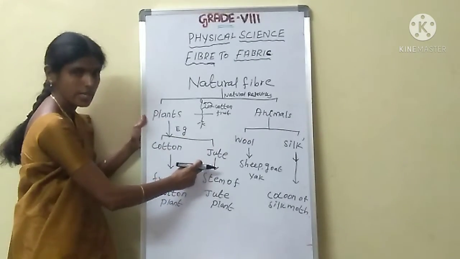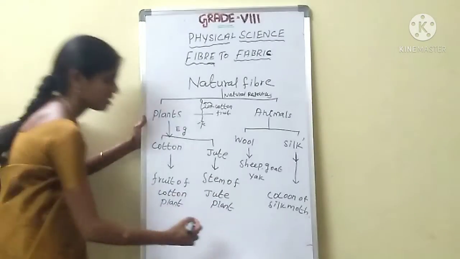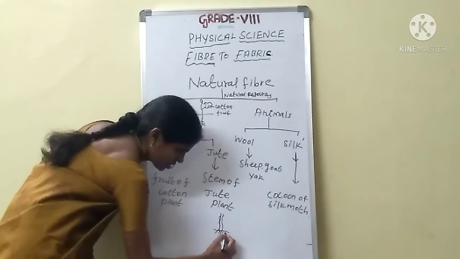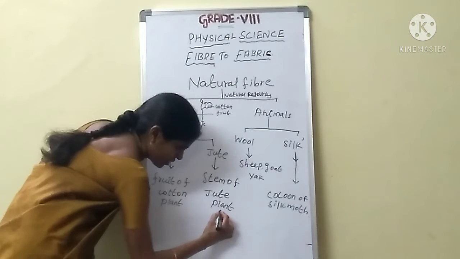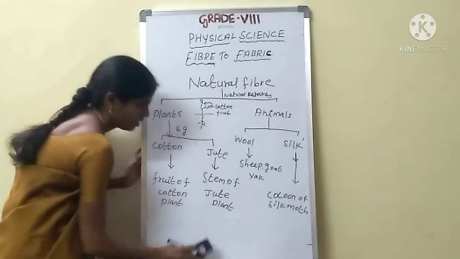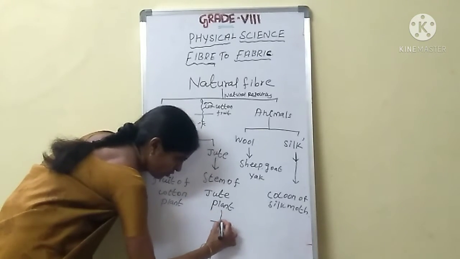Jute fiber we get from the stem of the jute plant. Okay, see here. This is the jute plant. This is the stem of the jute plant.